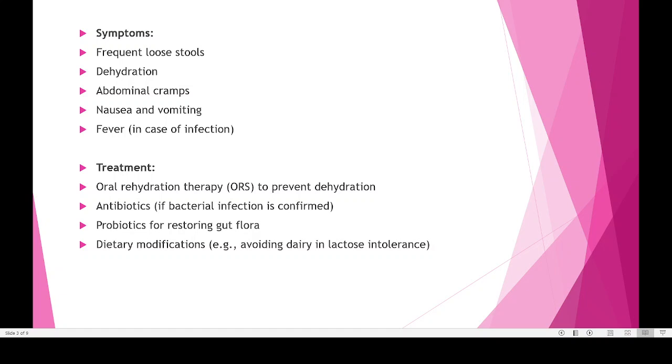The second method for treatment is this: if our diarrhea is very mild, for example, after 2-3 times it is okay, then you can take ORS. But if it is continuing for more than 1 day, then you have to immediately take the person to hospital, because a lot of water might have gone from the body of the person. Then we have to start antibiotic therapy. If bacteria are responsible for the diarrhea, we have to kill that bacteria. But if it is caused by a viral disease, then antibiotics may not be very helpful, but still there may be other supportive treatment. Then probiotics.